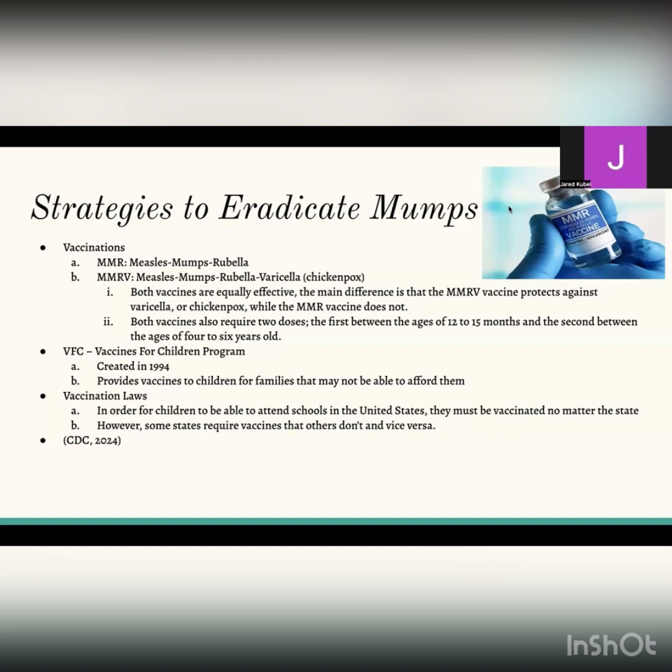6 years old. The second strategy that was used to help eradicate, or attempt to eradicate, the mumps was the Vaccines for Children program. This program was created in 1994, and the goal of this program was to provide vaccines to children of families who could not afford or do not have the resources to get these vaccines. This was a great way to help continue to get the cases of this disease or these diseases down and get families and children the vaccines they need, even if they can't afford them.